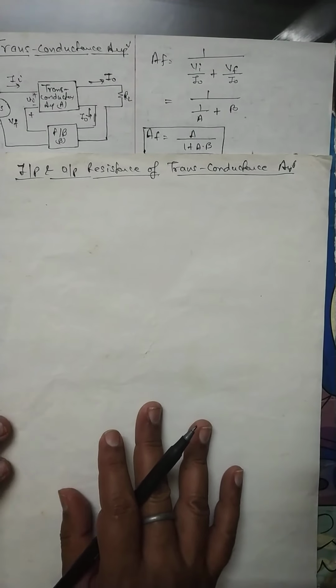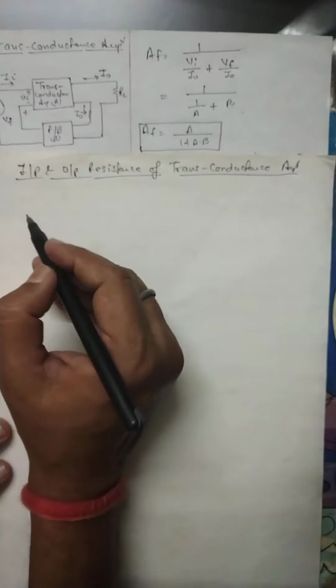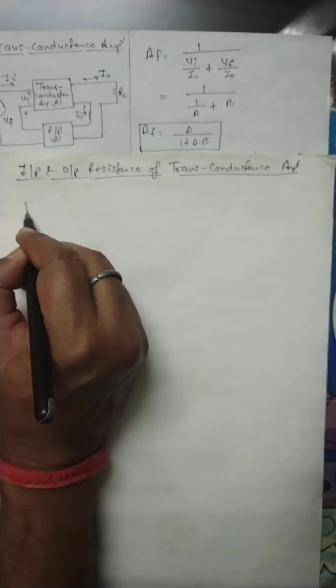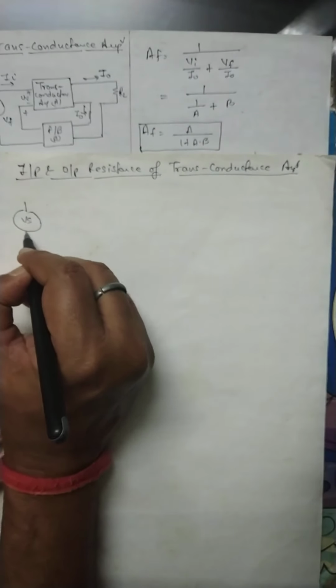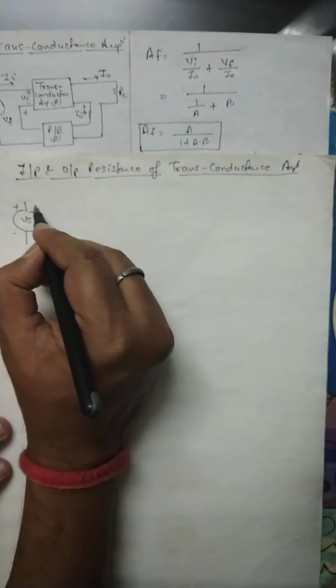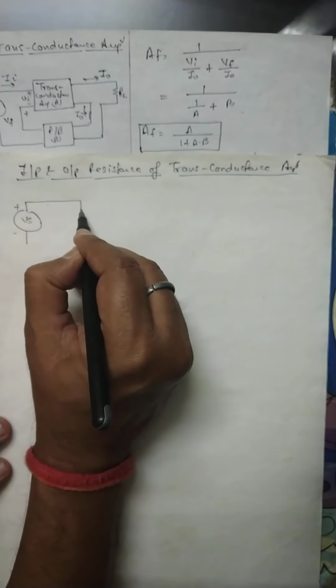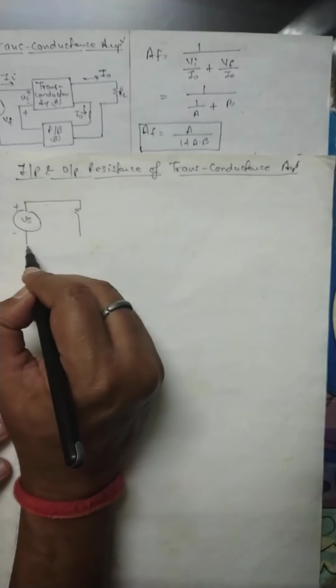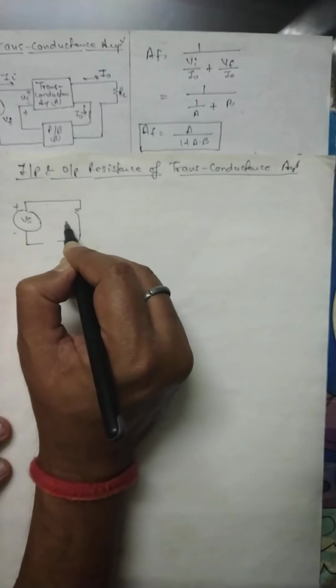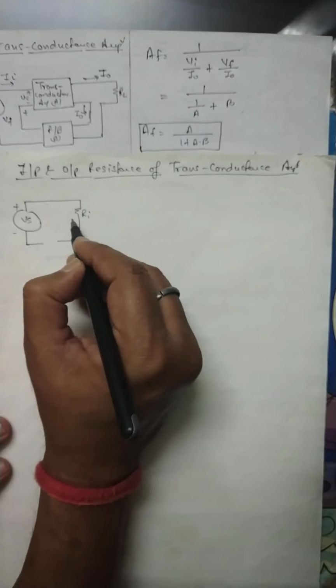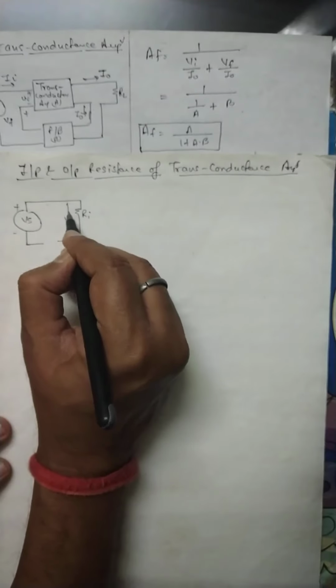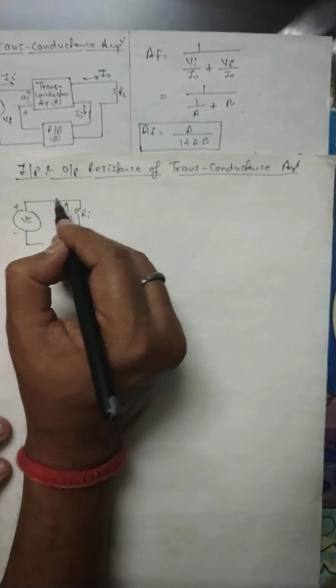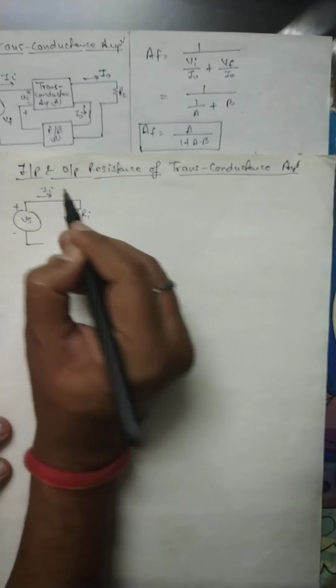The input is a voltage source Vs with source resistance Ri, where the voltage is Vi and the current is Ii.